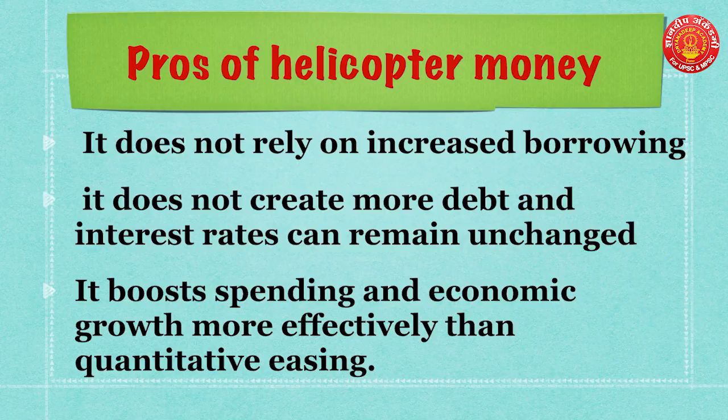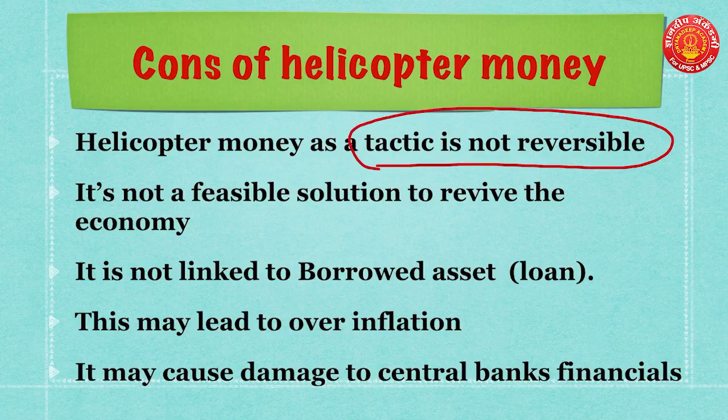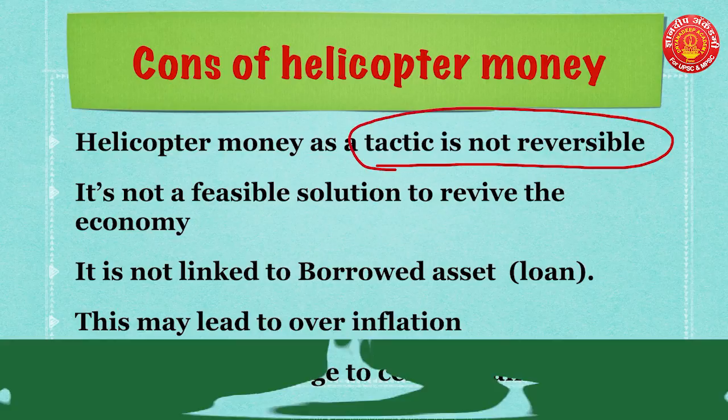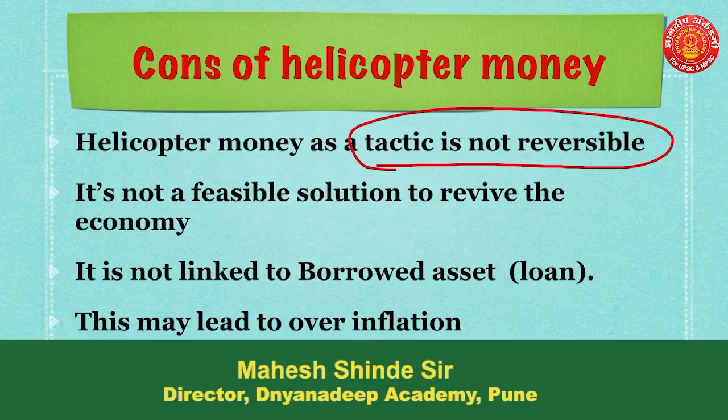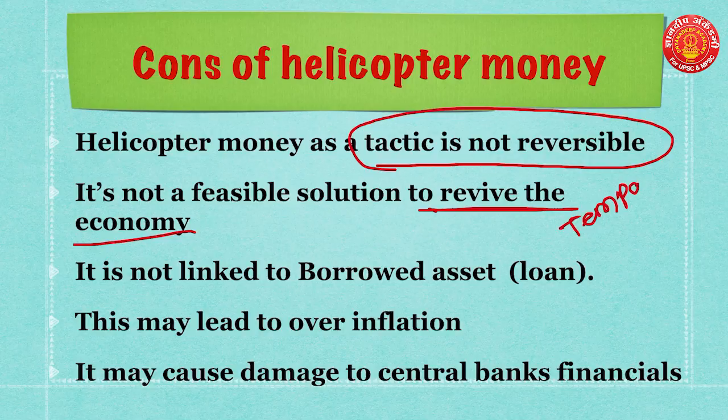This must be remembered. What are the cons of helicopter money? It means what are the disadvantages of helicopter money? First thing, helicopter money as a tactic is not reversible. It means once money has gone into the hands of people, it is very difficult to call that money back. Second important thing, it is not a feasible solution to revive the economy. It is only a temporary measure to revive the economy. It won't be a long term measure.